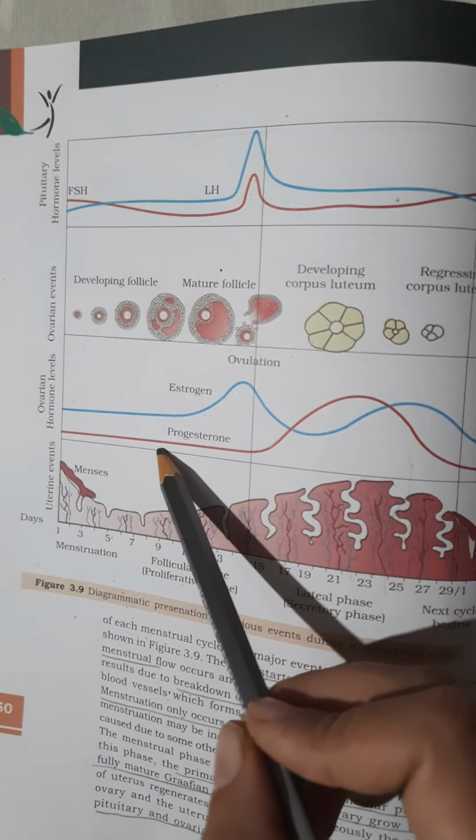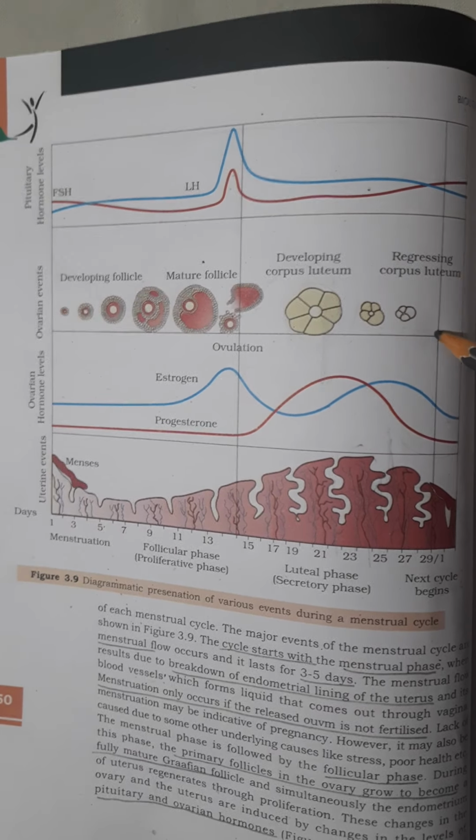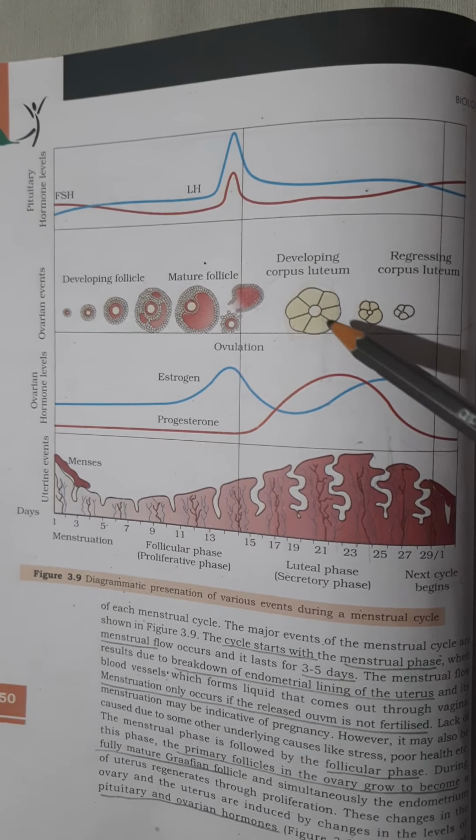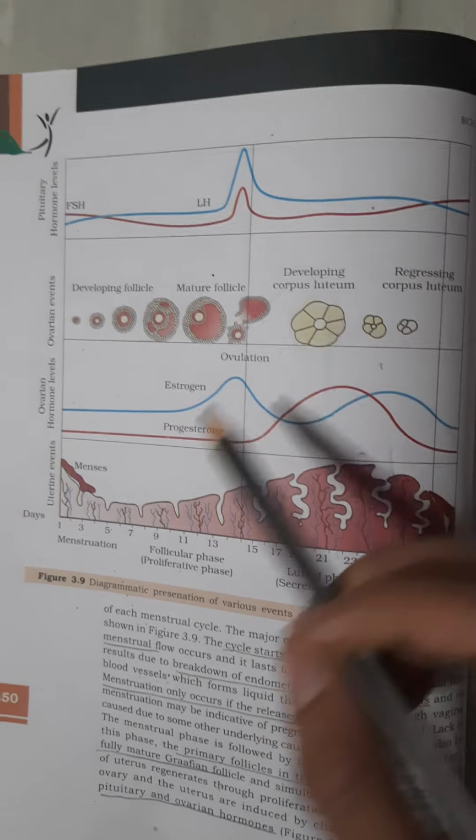The leftover part is called the corpus luteum. We can see wherever corpus luteum is formed, the level of progesterone is high, because corpus luteum is going to form this hormone. Then further, if pregnancy is not there, this will degenerate. If pregnancy is there, this will remain as it is.